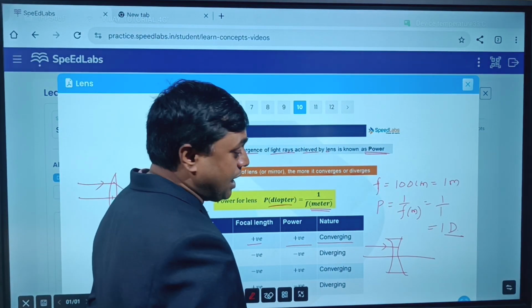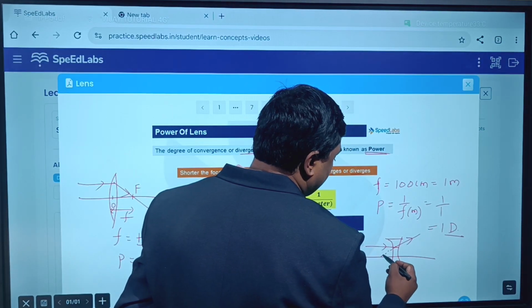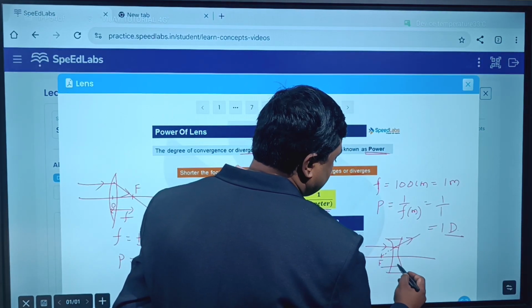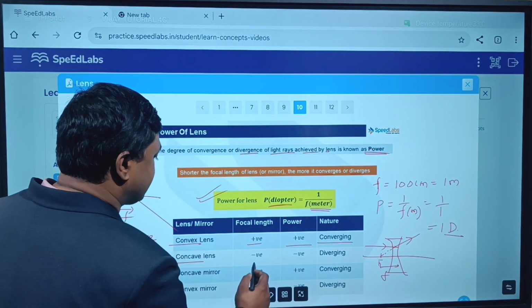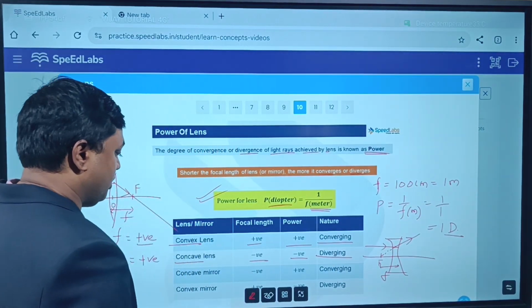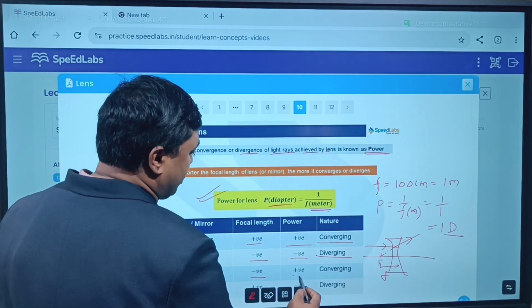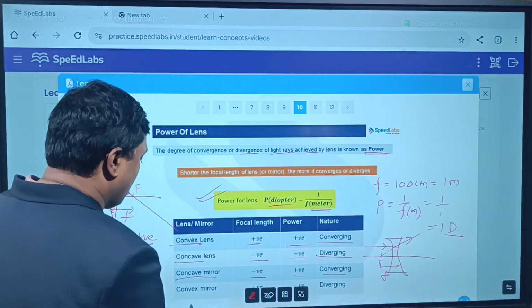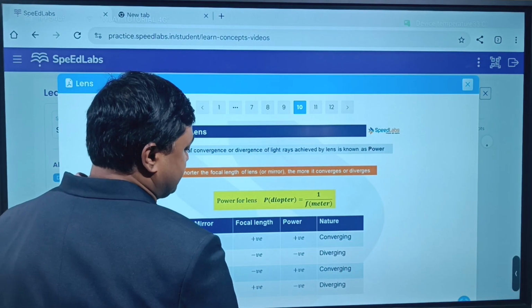Now when we talk about the concave lens, as you know that if a ray of light is parallel to the principal axis, after refraction it will diverge, yes or no? So this is the focus. So focal length is on the left hand side. So focal length of concave lens is negative. So power is also negative. The nature is diverging. Okay, concave mirror: focal length is negative, power is positive, so converging nature is there. Convex mirror: focal length is positive, power is negative, diverging nature is there.